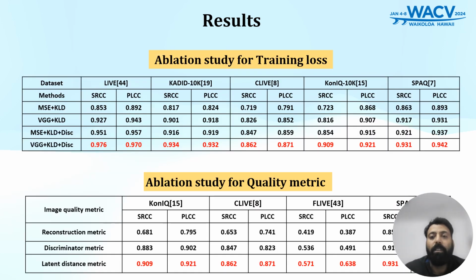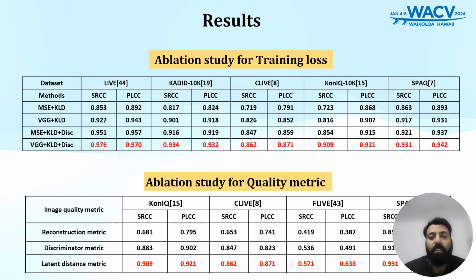Apart from the performance comparison with other image quality assessment methods, we also conducted a few ablation studies. In one ablation study, we compare the performance of different loss functions used during the training stage. In this study, we first used mean square error loss in combination with scale divergence loss. Then we used VGG loss in place of mean squared error loss in combination with KLD loss. Later, we added discriminator loss to this combination as well. As is evident from the table, our proposed combination provides the best results.